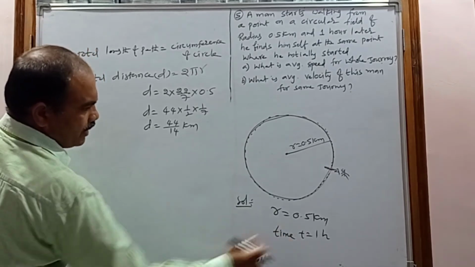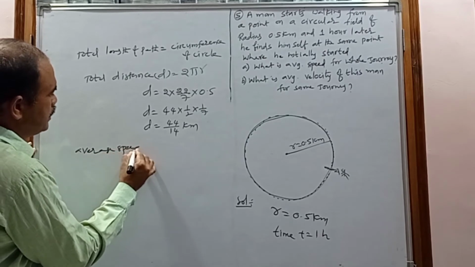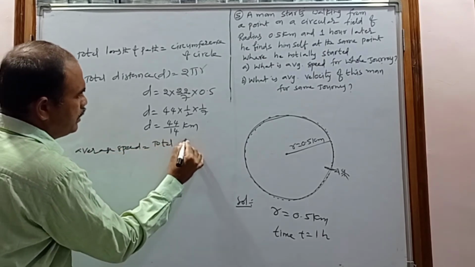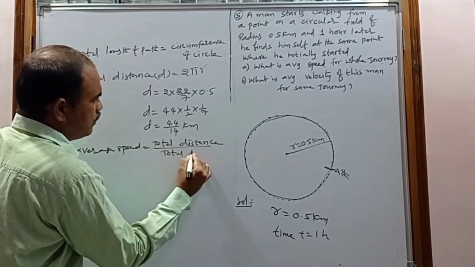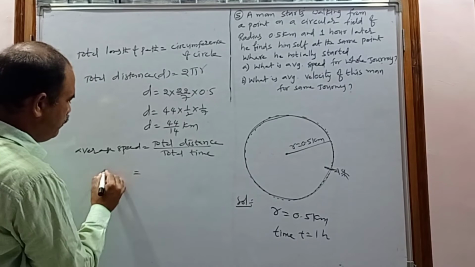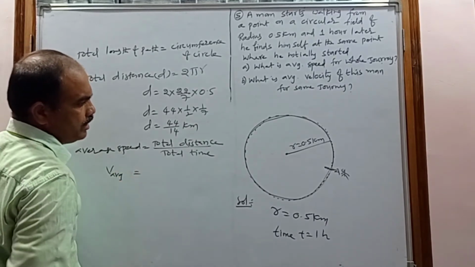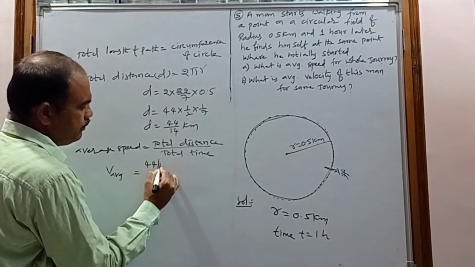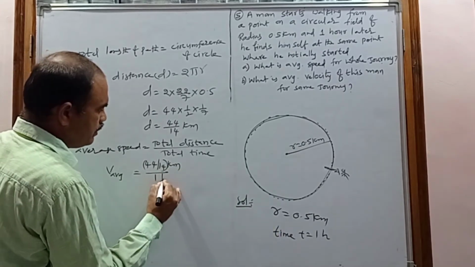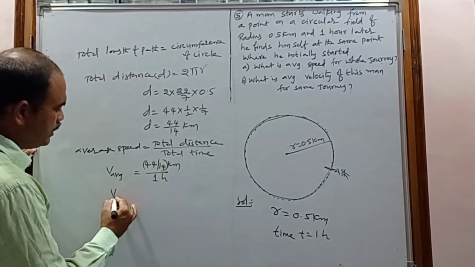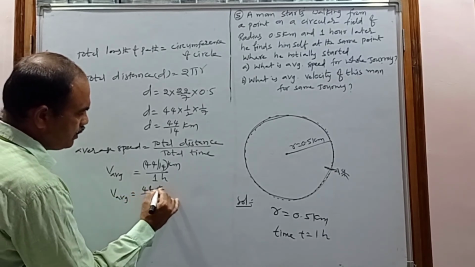And what is the total time? 1 hour. So what is the average speed? The average speed equal to total distance by total time. This v_avg is the symbol of average speed. The total distance is 44 by 14 kilometer, and the total time is 1 hour. So the average speed is 44 by 14 kilometer per hour.